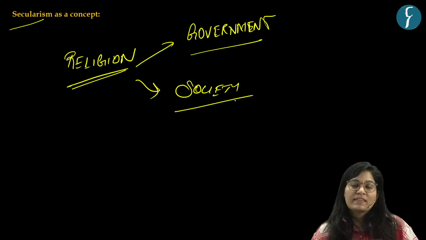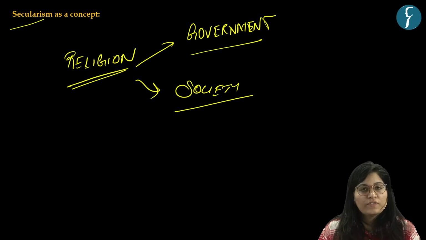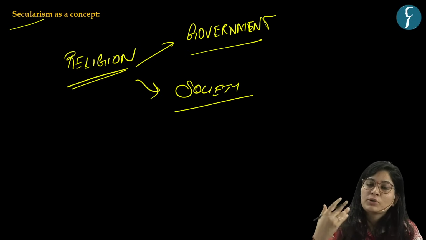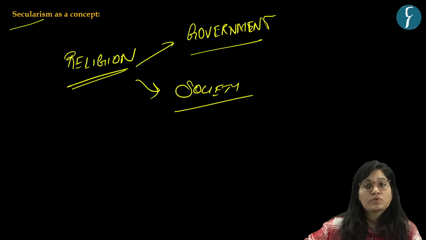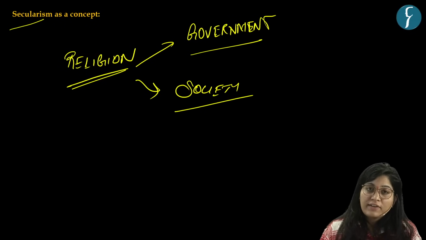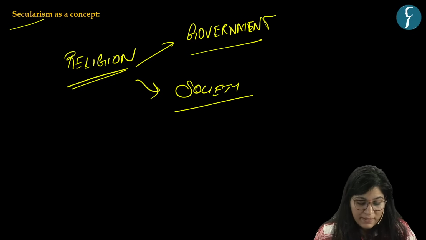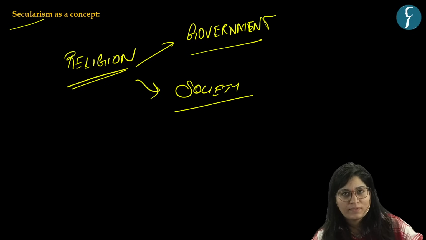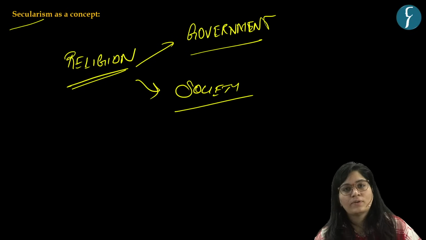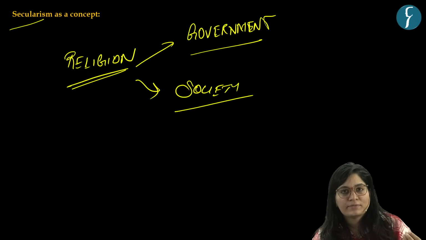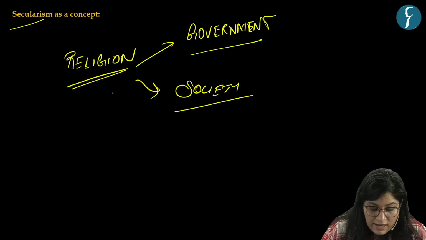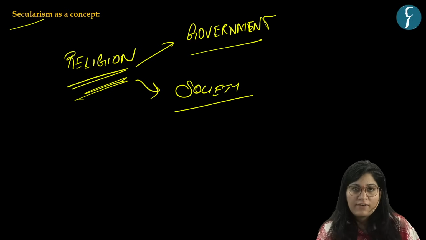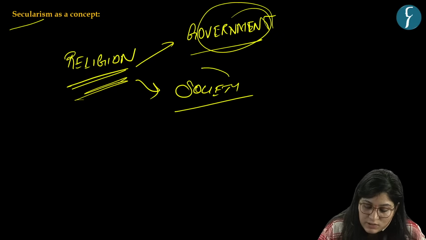It supports the idea that everyone can follow their own religion. It is their choice not to follow any religion. It is their choice to convert to another religion. So basically, secularism promotes equality among different religions. There's no difference between people following different religions or people who are not following any religion. So secularism is basically a belief that religion should not have control over government and society.